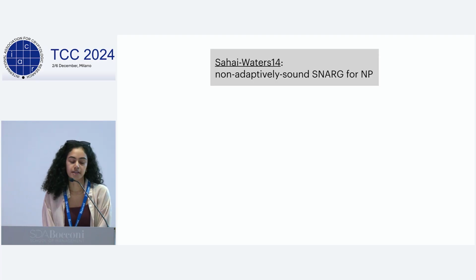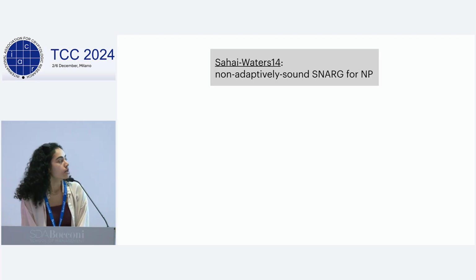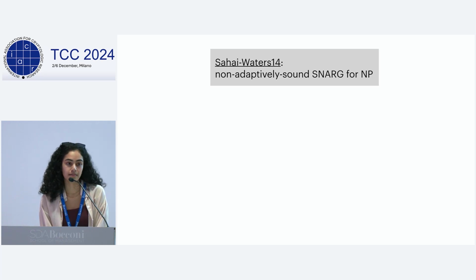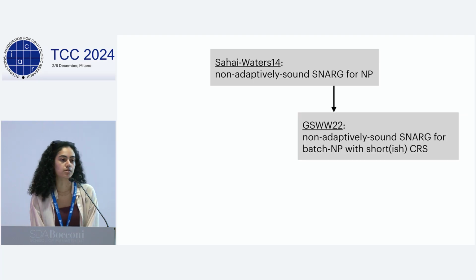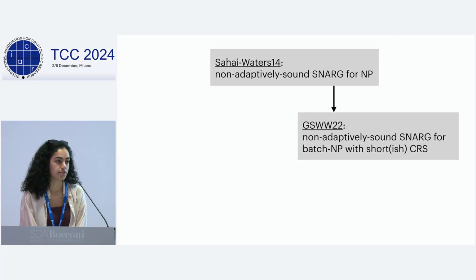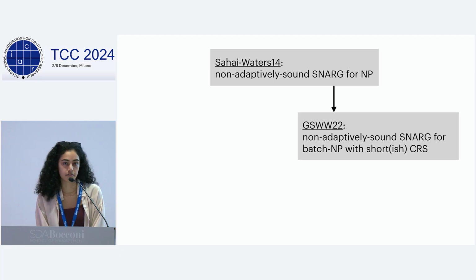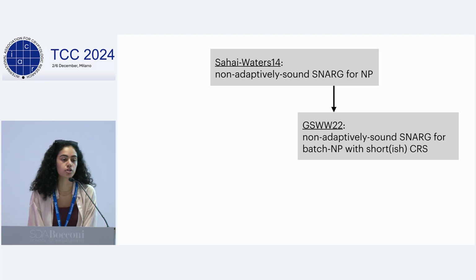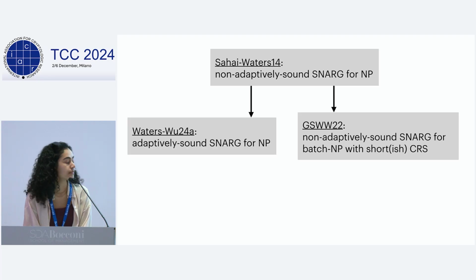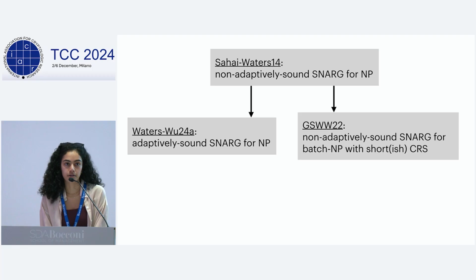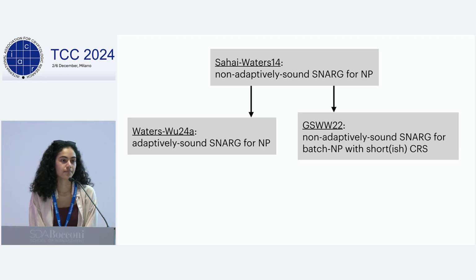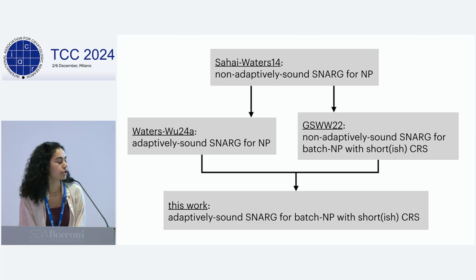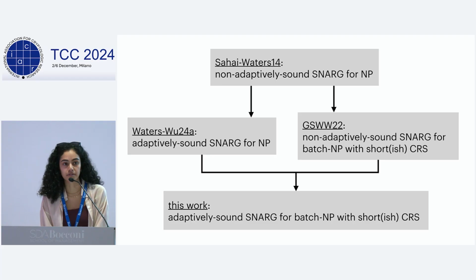So to give a little bit of a picture for where the ideas in this work come from, we start with the template of Sahai and Waters for a non-adaptively sound SNARK for NP. Building off of this is the work of Garg, Sheridan, Waters, and Wu in 2022, which constructs a non-adaptively sound SNARK for batch NP with a short-ish CRS, so the same parameters as the theorem I mentioned, just only with non-adaptive soundness. There's then, of course, the work of Waters and Wu, which gets an adaptively sound SNARK. And our work can be seen as taking some ideas inspired from Waters and Wu to show how to make GSWW itself adaptively secure.